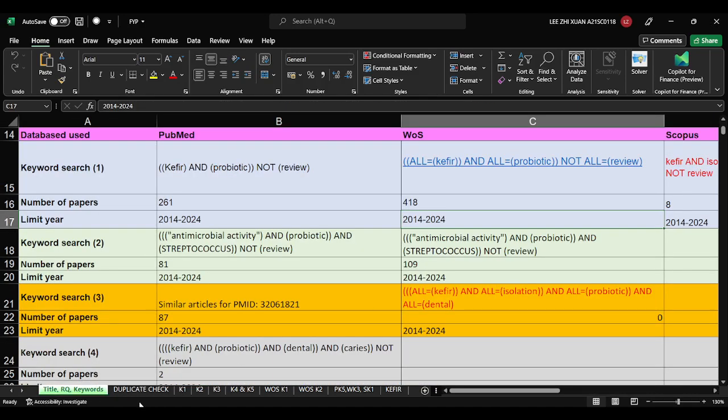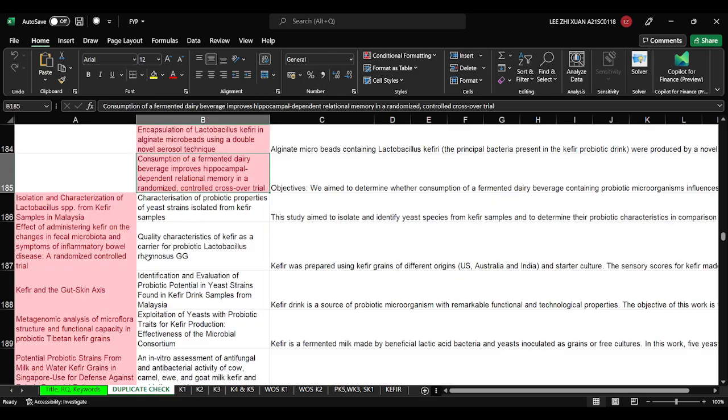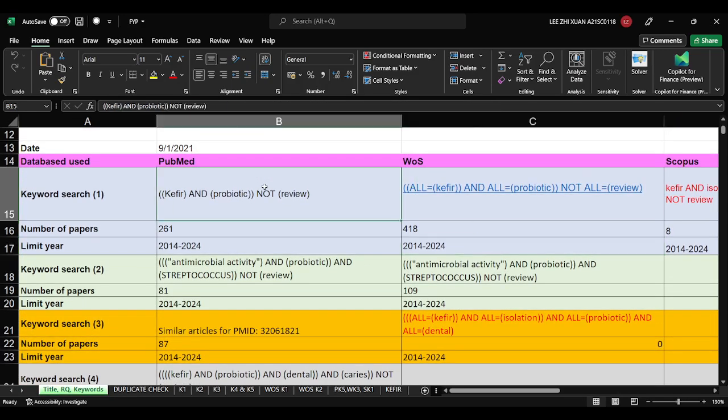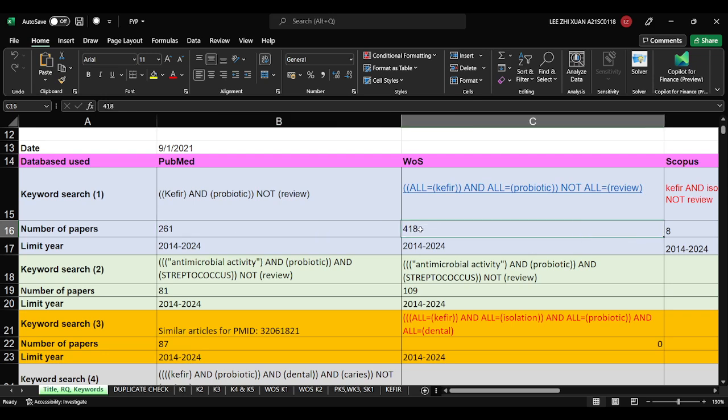And then in Excel there is also a duplicate check function. Normally if you use databases, there is a possibility you get repeated papers. For example, kefir and probiotic: PubMed got 200 papers, and WOS has 400 papers.